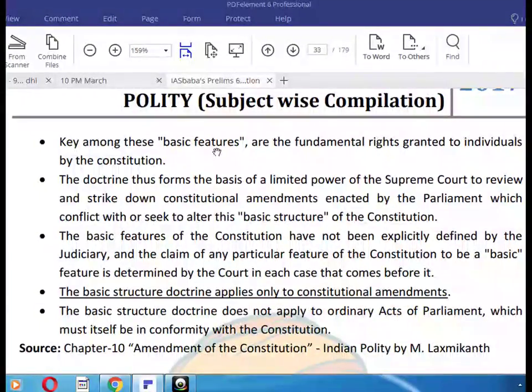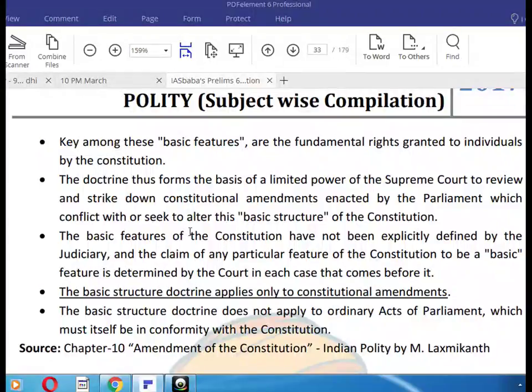Key among these basic features are the fundamental rights granted to individuals by the Constitution. The doctrine thus forms the basis of the limited power of the Supreme Court to review and strike down constitutional amendments enacted by the Parliament which conflict with or seek to alter the basic structure of the Constitution.